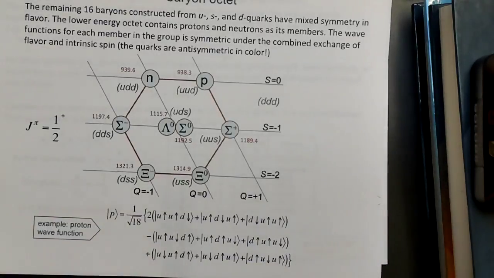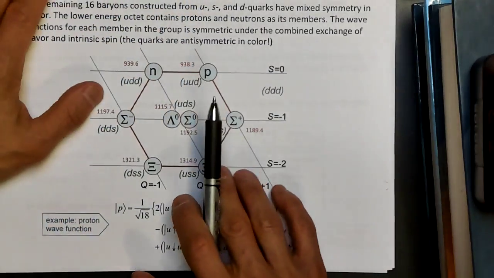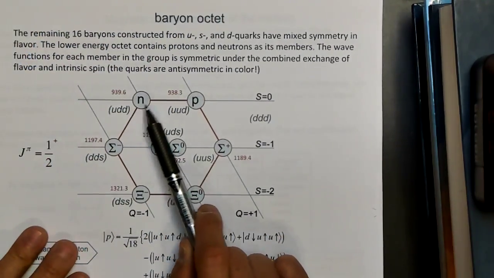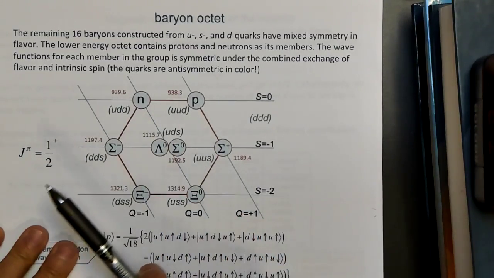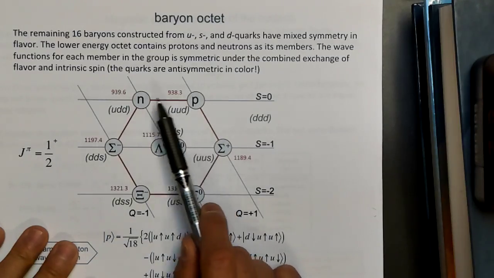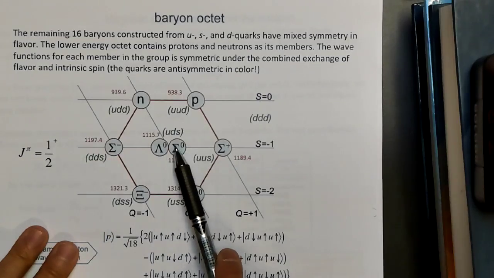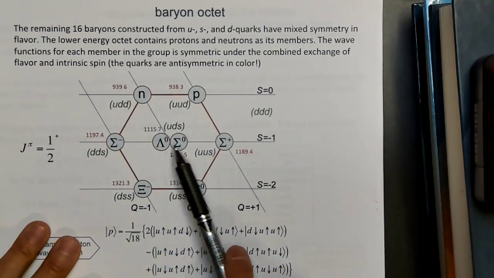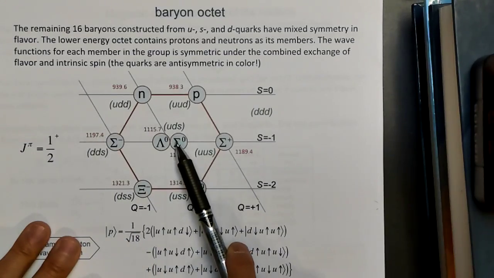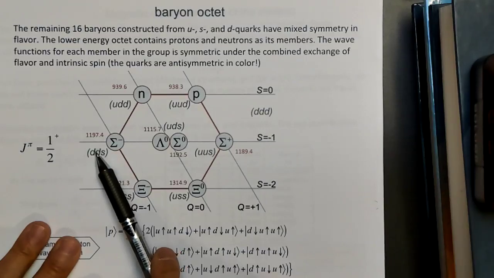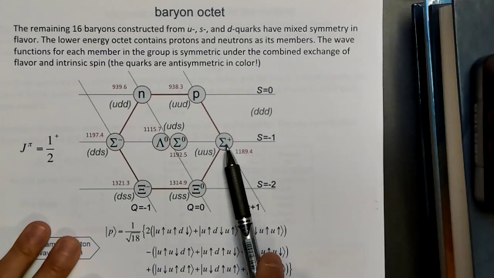So let's go on and talk about the baryon octet now. Okay. So let's talk about the familiar baryon octet that includes the neutron and proton. So we have neutron, proton here. You have the up, down, down, and the up, up, down. The masses are 939.6 and 938.3 MeV. But then we also have these hyperons that are part of the baryon octet. And so here's the Sigma minus, Sigma 0 and Sigma plus. They have one strange quark, so DDS, UDS, and UUS.